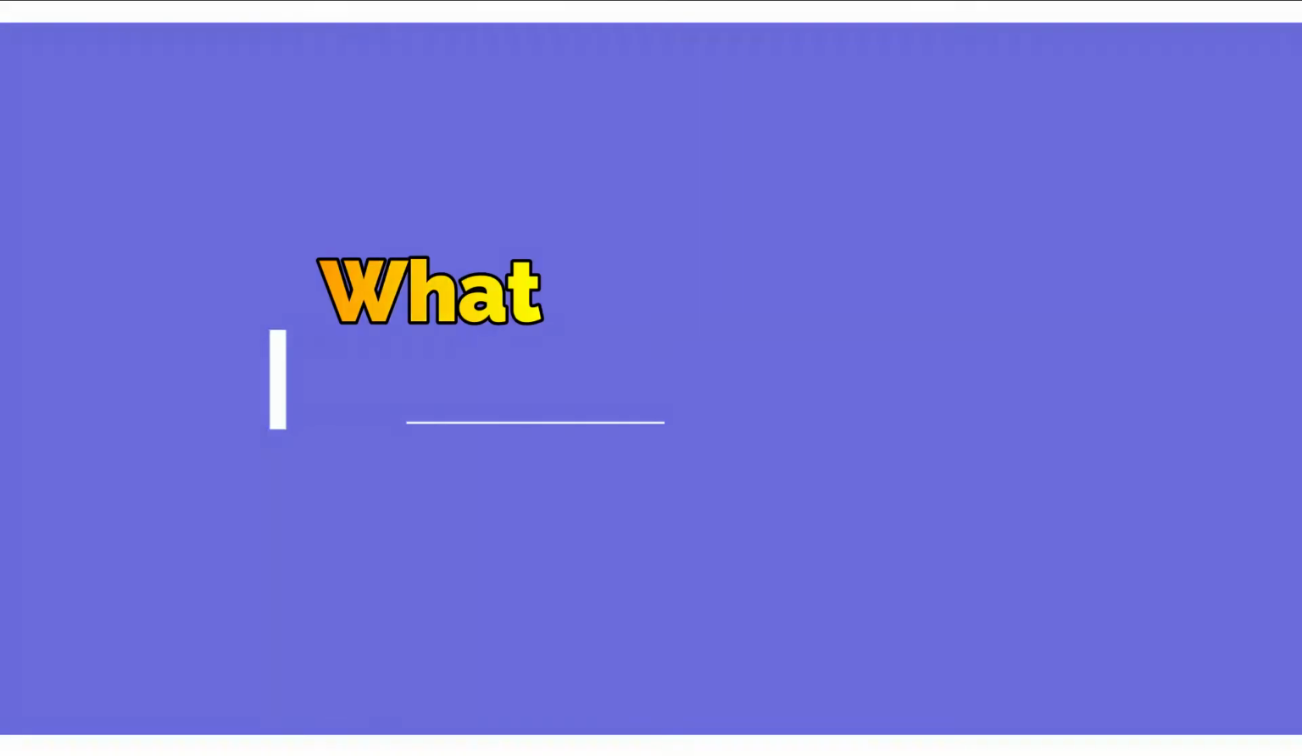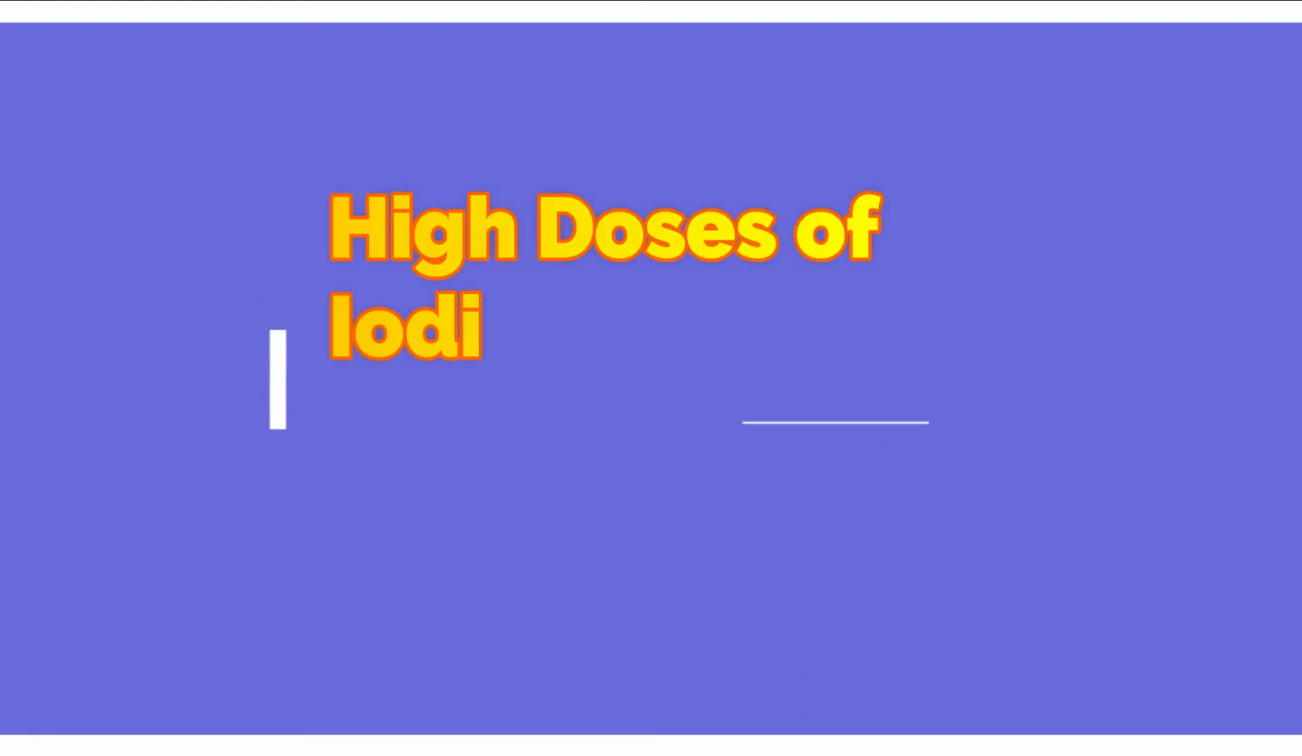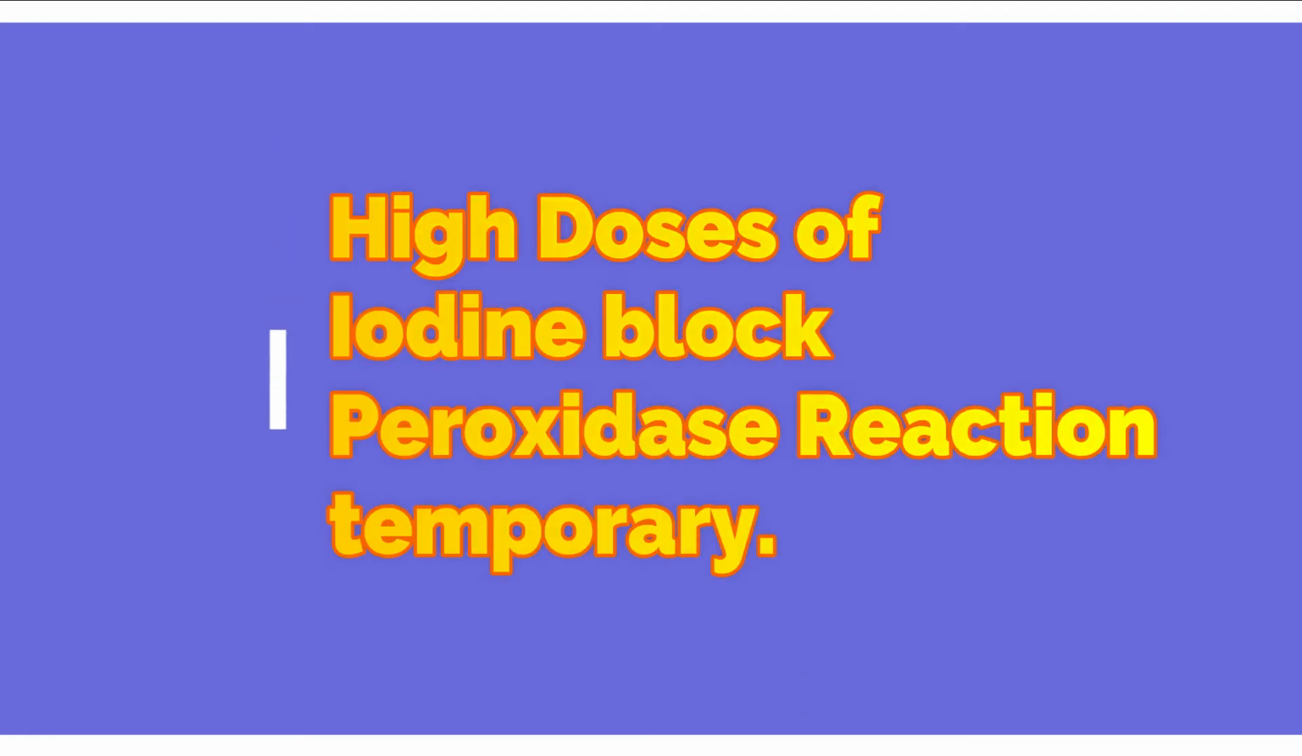Do you know what the Wolff-Chaikoff effect is? A high level of iodine actually blocks the organification. And when a high level of iodine blocks the organification, there will be a decrease in the synthesis of thyroxine. This is called the Wolff-Chaikoff effect.